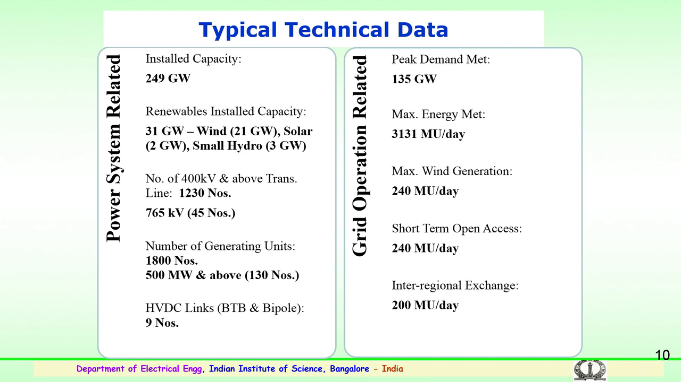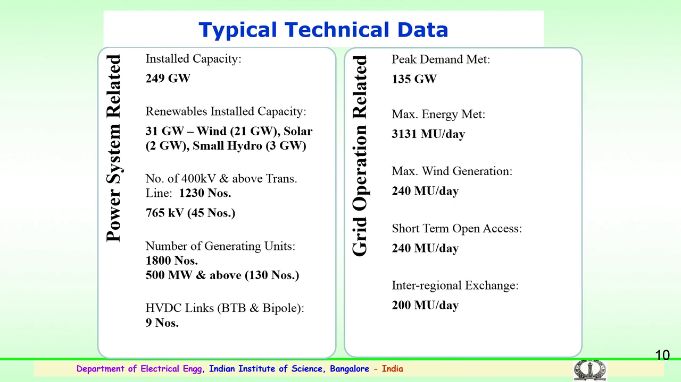The installed capacity is somewhere around 250 gigawatts. The peak demand met is 135 gigawatts. We have a renewable installed capacity which consists of solar, wind and small hydro: 31 gigawatts in the case of wind, solar being 2 gigawatts, small hydro being around 3 gigawatts. Presently we have more than 1230 transmission lines at 400 kV operating and more than 45 transmission lines operating at 765 kilovolts.